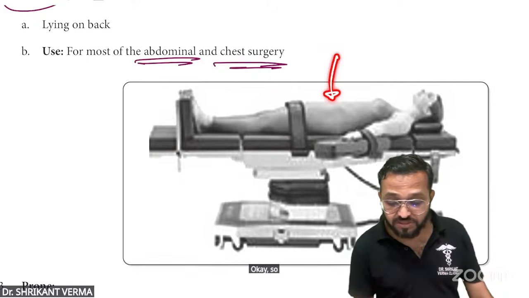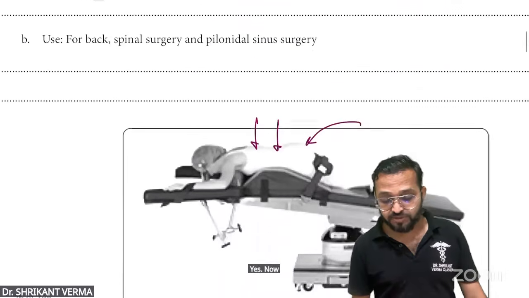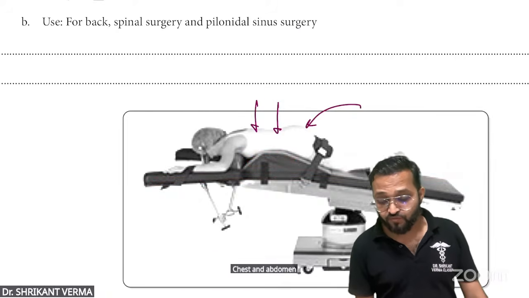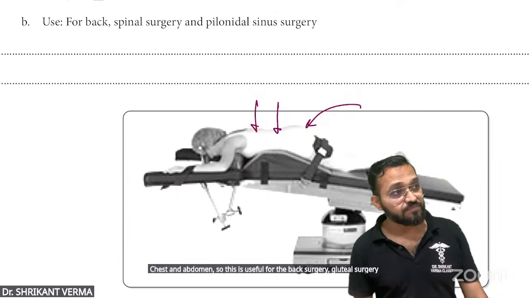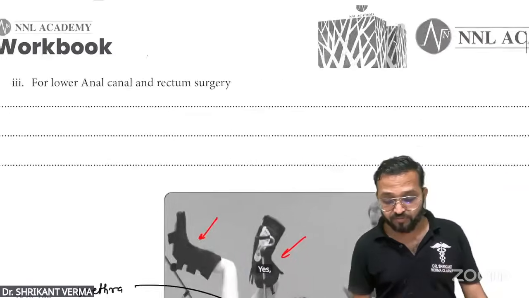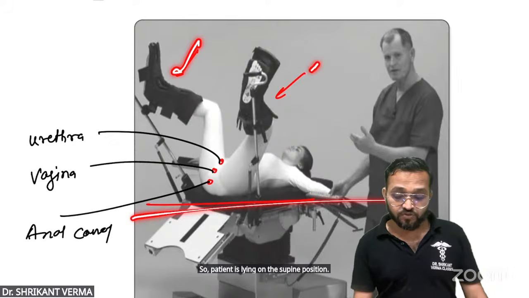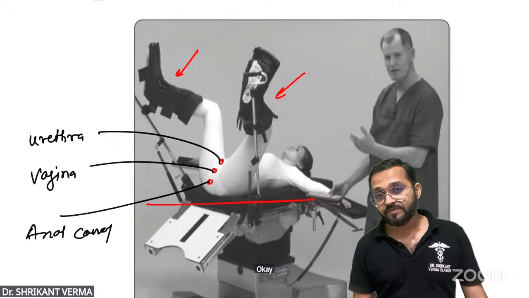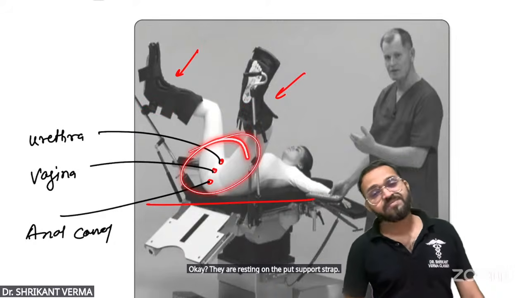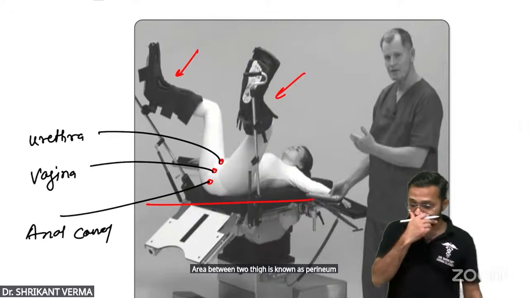So this position is used for abdominal surgery and thoracic surgery. Now the prone position. Can you see, this is the prone position? The patient is lying on the chest and abdomen. This is useful for back surgery and gluteal surgery. Simple. Now this is the lithotomy position. Yes, this is a very, very important position. The patient is lying in the supine position with both feet together, resting on the foot support straps, so the perineum area is open. What is the perineum? The area between the two thighs is known as the perineum.